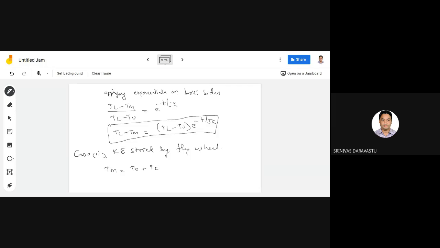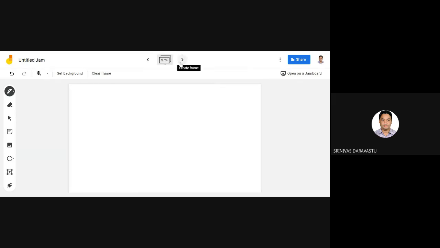This is equation 1. But Tf equals minus J ds by dt. This is equation 2. Now substitute equation 2 in equation 1. We get Tm equals T naught minus J ds by dt. This is equation 3.